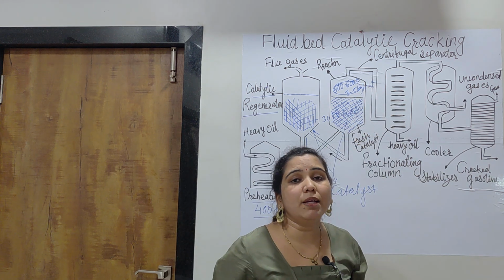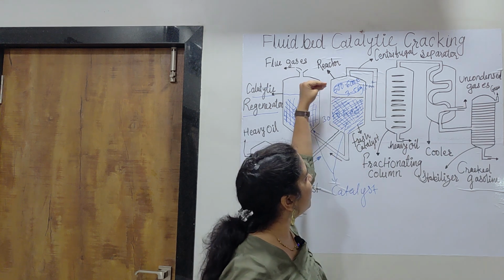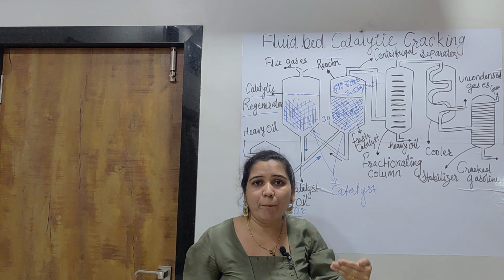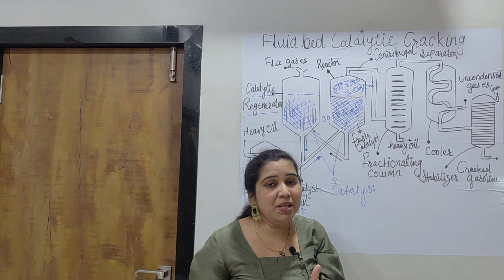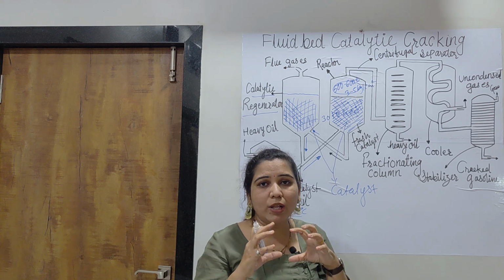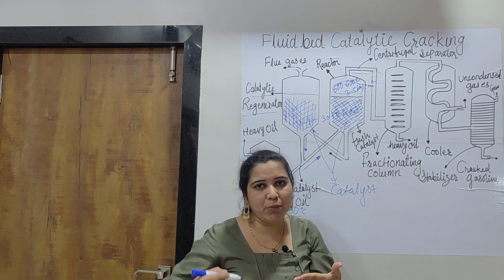This is nothing but a cyclone separator. The heavy oil charge, which is now in the form of vapors, is cracked. If in the heavy oil charge there is a mixture of decane, that decane is now converted into methane, ethane, propane, butane, pentane.